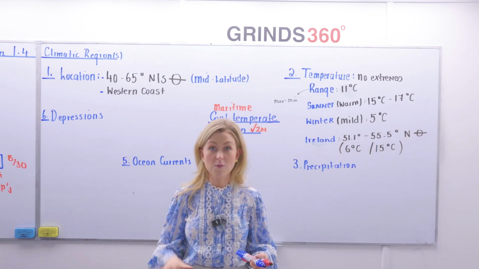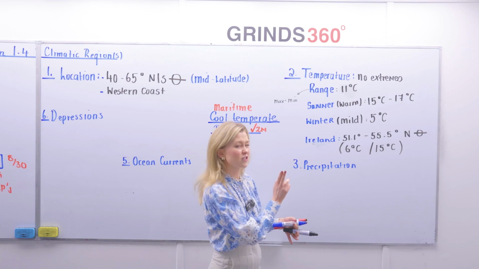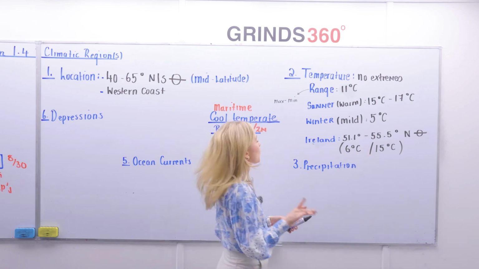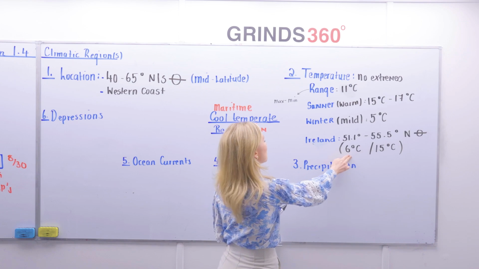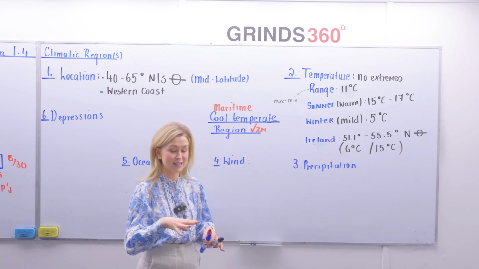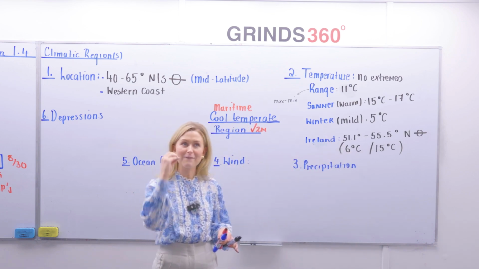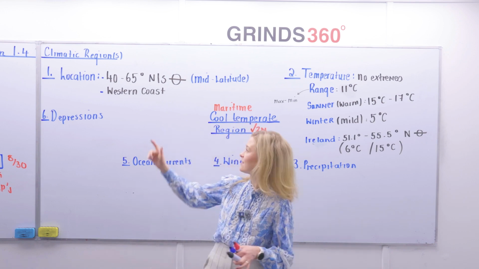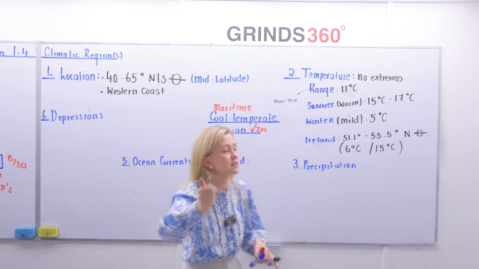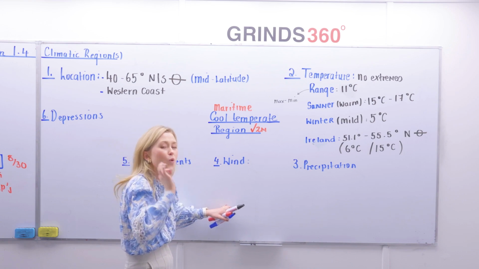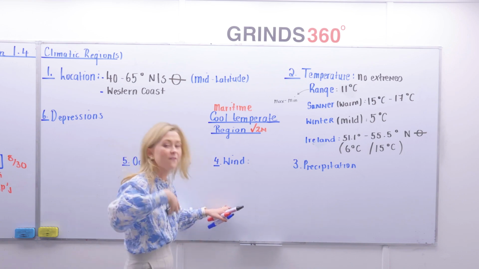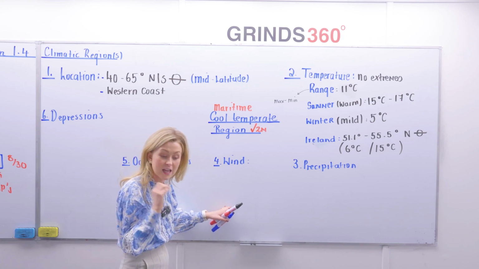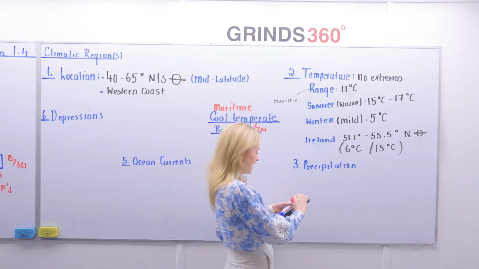Summers are warm or mild, moderate, I think, is the best word, averaging around 15 degrees Celsius in July. Whereas winters, January temperature, are mild, averaging around 6 degrees Celsius. Again, just look at that. Look at the numbers you're giving your examiner. You could be trying to learn one sentence off by heart. That's a couple of words, a couple of numbers, and it sounds so good for your examiner. You're giving them so many facts, so many figures, but you're going to be able to recycle very, very similar figures again.